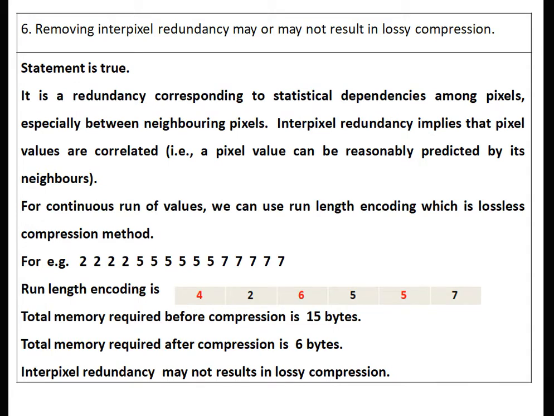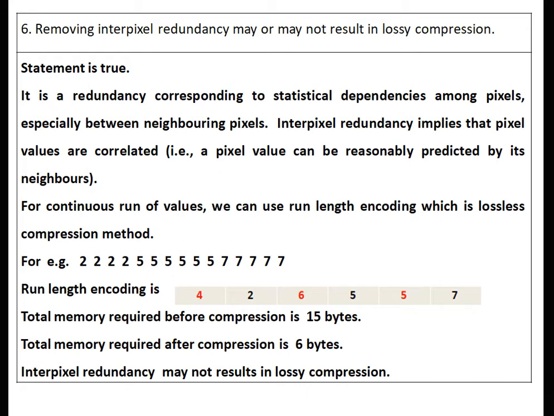Sixth, removing interpixel redundancy may or may not result in lossy compression. Statement is true. It is a redundancy corresponding to the statistical dependency among pixels, especially between the neighboring pixels. Interpixel redundancy implies that pixel values are correlated, that is, a pixel value can be reasonably predicted by its neighbor. For continuous runs of values, we can use run length encoding, which is a lossless compression method.